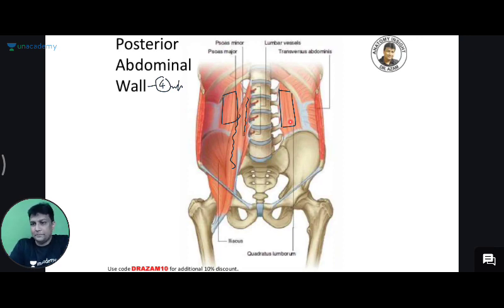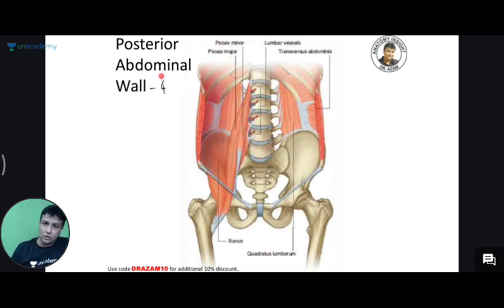Quadratus lumborum muscle. And then this is your hip bone. Upper expanded part will be ilium, and the part meeting in the front will be your pubis, and the part below here, on which you and me are sitting right now, will be your ischium, sir. So there will be ilium, ischium, and pubis. And from the upper expanded part ilium, there is one muscle coming here, and this will be your iliacus muscle. All these 4 muscles together form your entire posterior abdominal wall: psoas major, psoas minor, quadratus lumborum, and the iliacus muscle.